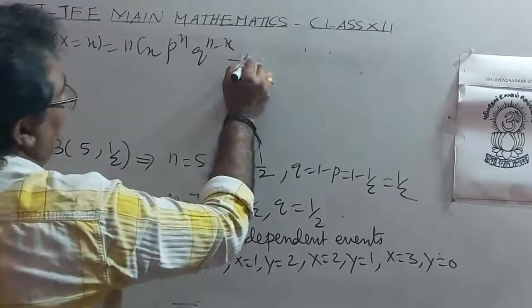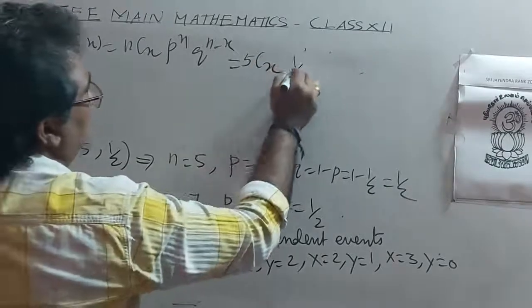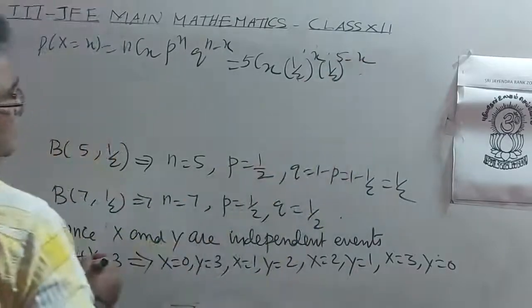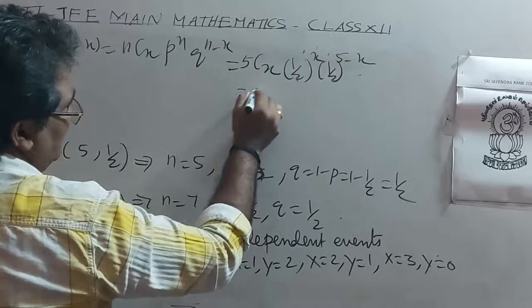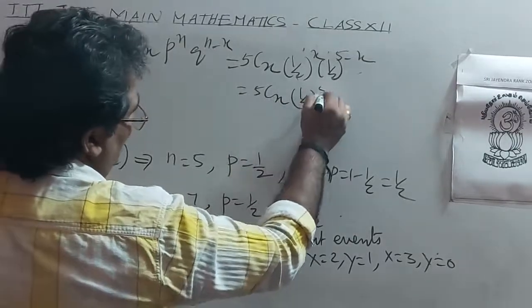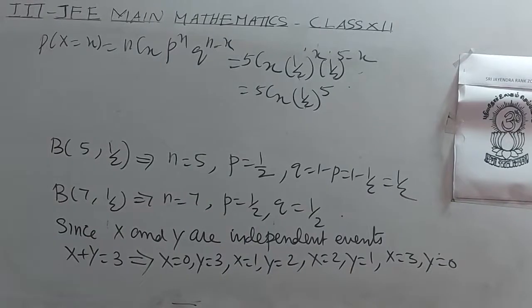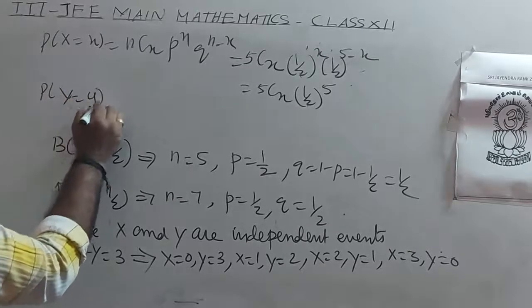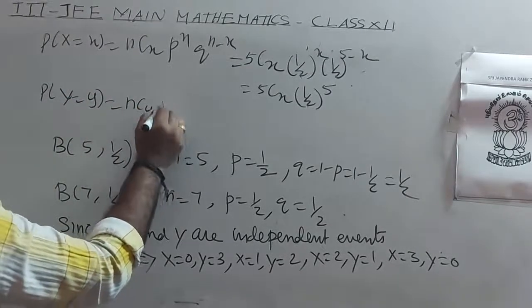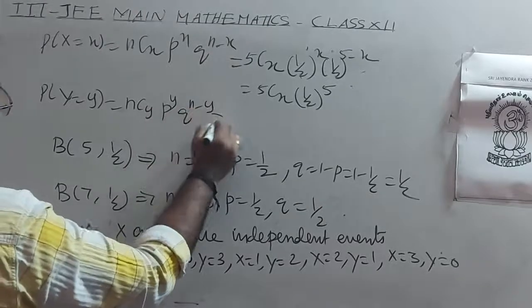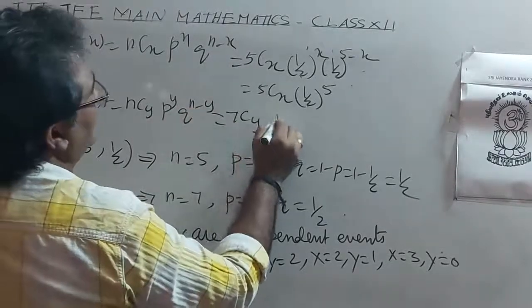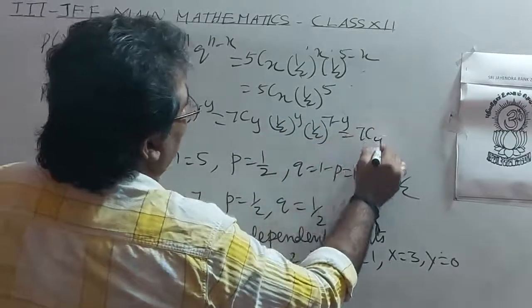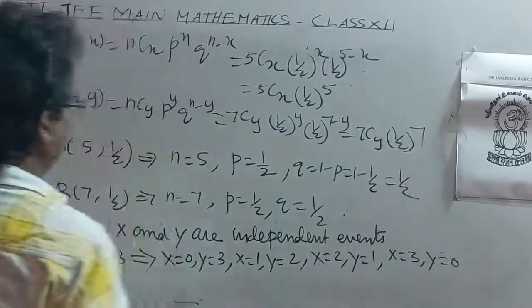Here n is 5, so 5cx 1 by 2 whole power x, 1 by 2 whole power 5 minus x, that is 5cx 1 by 2 whole power 5. Probability of y equal to y is ncy p power y q power n minus y, 7cy 1 by 2 whole power y, 1 by 2 whole power 7 minus y, 7cy 1 by 2 whole power 7.